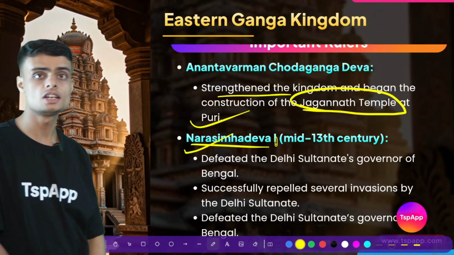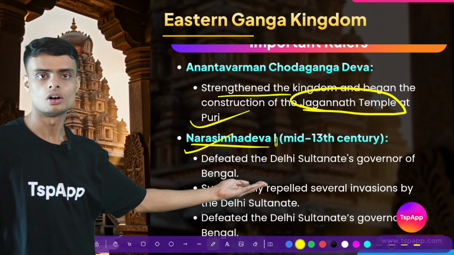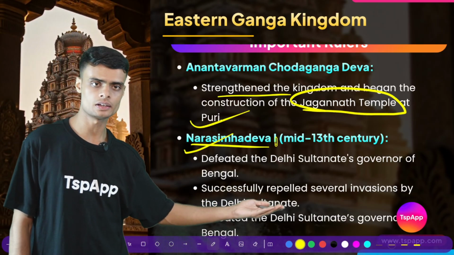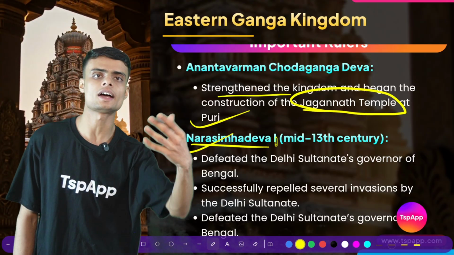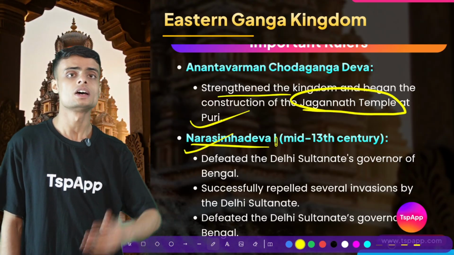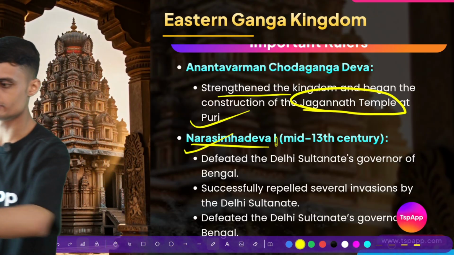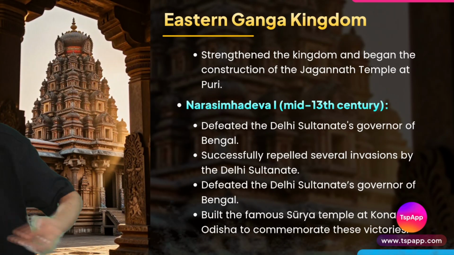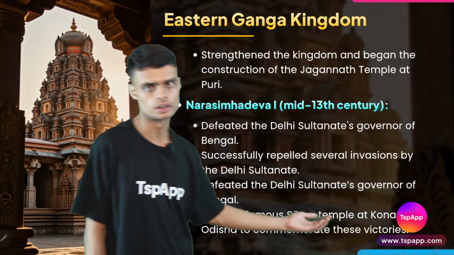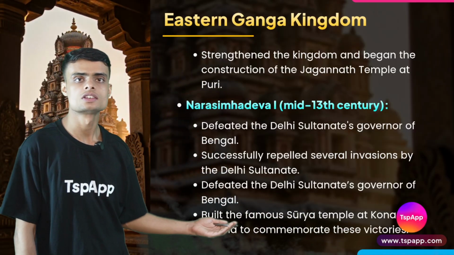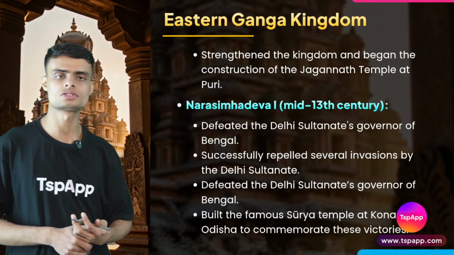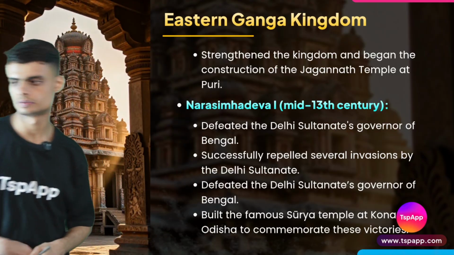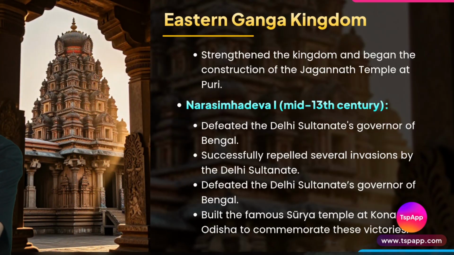Then we have another ruler of this dynasty, Narsimhadev I. He defeated the Delhi Sultan's governor of Bengal, and he was successful in repelling several invasions, several attacks by the Delhi Sultans. He built the famous Surya temple at Konark. In Konark, we have a famous temple dedicated to the sun god, and it was constructed in Odisha by Narsimhadev. So you can learn this. This can come in your MCQ.